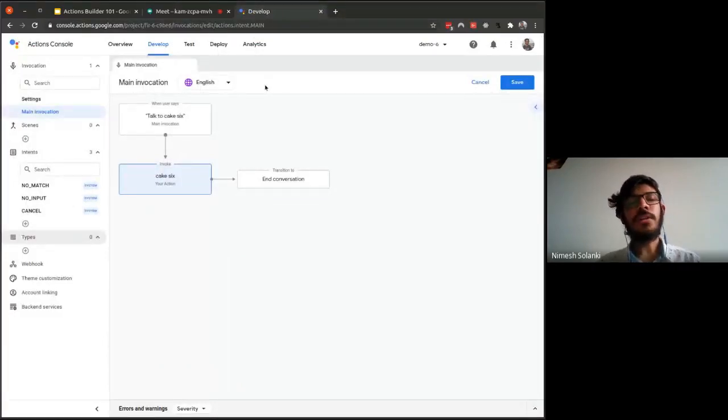Also, I just need to inform you that I'll be following Codelab 1 and 2. So if you are lagging behind, make sure you ask your doubts in Slack or over the chat, or you can follow the Codelabs directly as well. So let's start building.